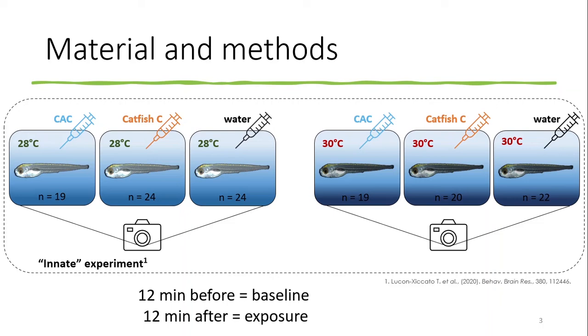There also was a catfish cue that you can see in the middle of the figures, which is likely encountered in the zebrafish's natural environment, and it was shown that larval zebrafish do not change their swimming behaviour in the presence of that cue, so we call it neutral. Finally, there was a conspecifics alarm cue that you can see on the left of the figures, which was produced with conspecifics of the same cohort. Exposure to conspecifics alarm cue produces a freezing response in many fishes. After exposure to any of those three cues, the larvae's swimming activity was recorded again for 12 minutes.